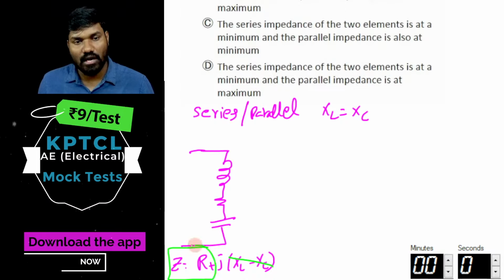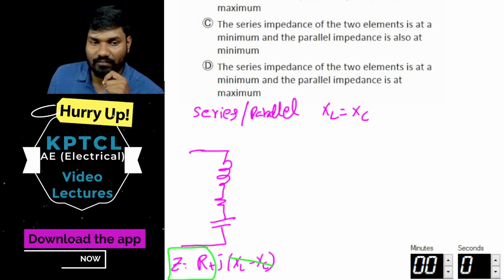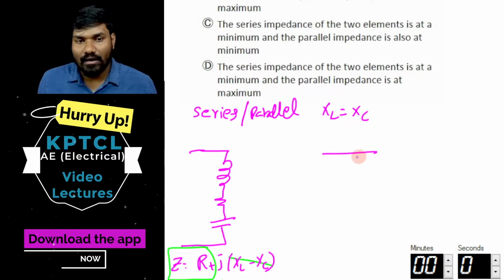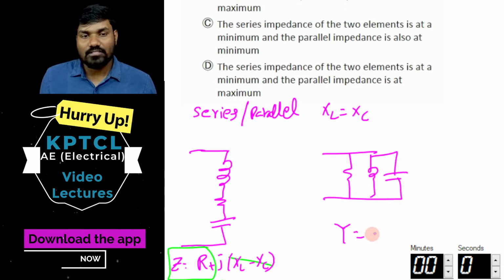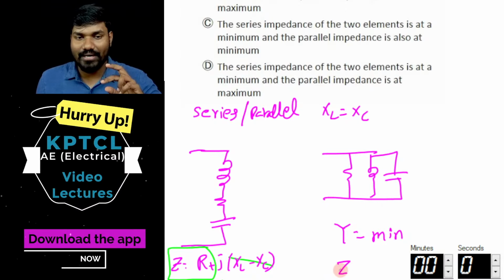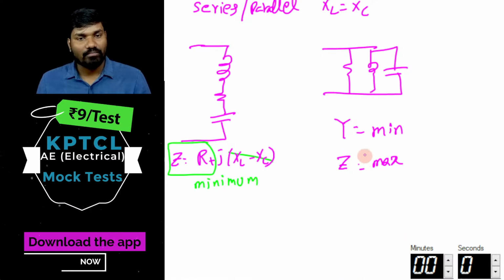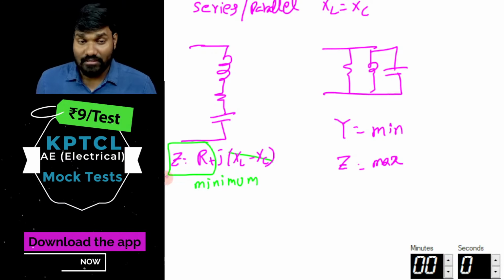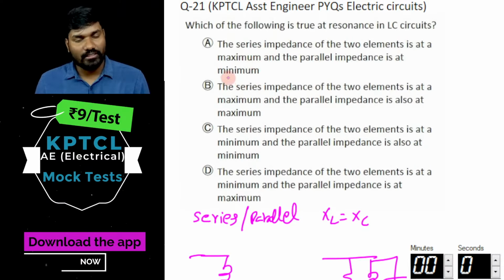So Z is equal to R, which is the least possible value, which is minimum. In case of a parallel RLC circuit, admittance will be minimum, which means impedance Z will be maximum for the RLC parallel circuit at resonance.